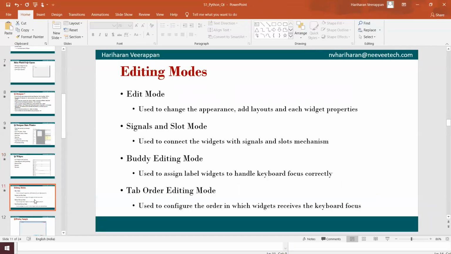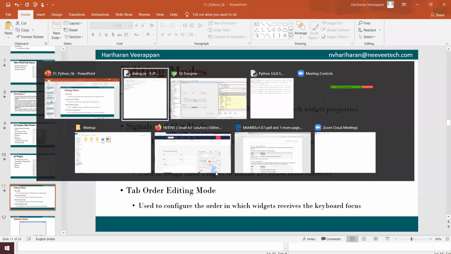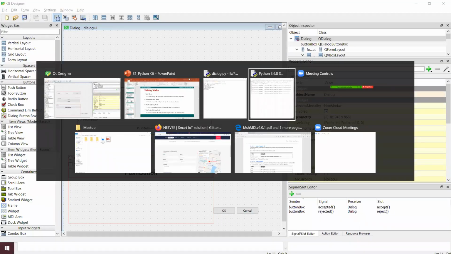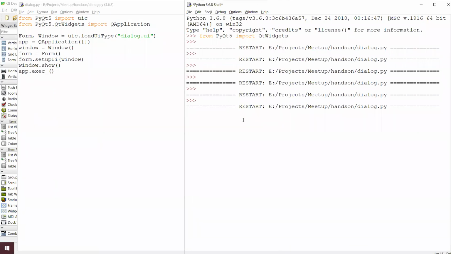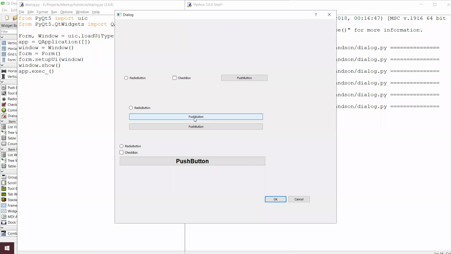Yeah. Here in Qt5, we will have different things, something like edit modes, and signals and slots used to connect. For example, I'm going to run this. Each and every event is considered a signal, basically.